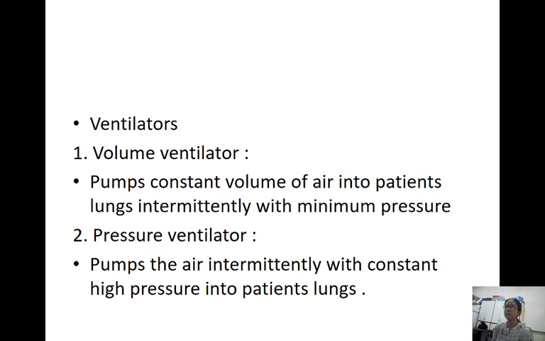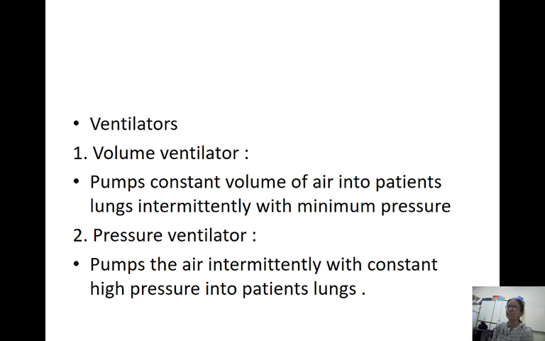That is why pressure is pumped into the lungs intermittently with minimum pressure in a volume ventilator. And the second one we have is the pressure ventilator. Here it pumps the air intermittently with constant high pressure. Here's the difference: in a volume ventilator, we are pumping air with low volume, minimum pressure. In a pressure ventilator, we are pumping the air with high pressure. So that is the difference between the volume ventilator and the pressure ventilator.